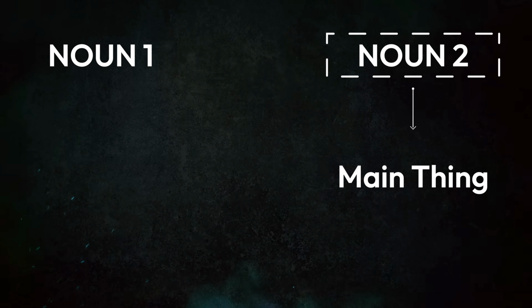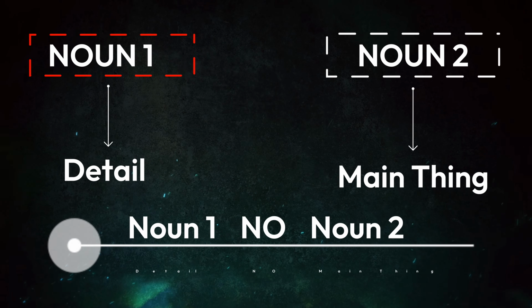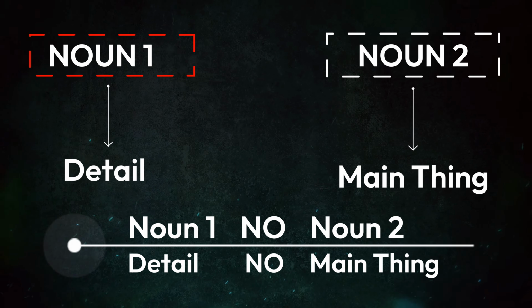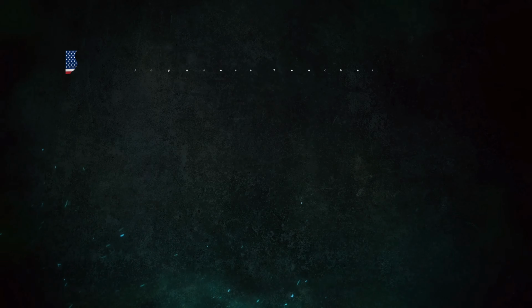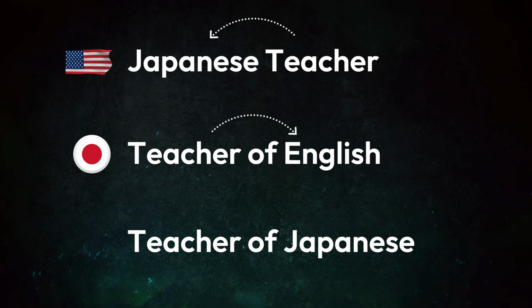In Japanese, no connects two nouns. The second noun is the main thing. The first noun gives the detail. So we have noun 1, no, noun 2. Detail, no, main thing. In English, we often flip this around and it becomes confusing. We say Japanese teacher, but in Japanese, the pattern is teacher of English, teacher of Japanese, and so on. Japanese is much more consistent. Once you feel this pattern, you can build so many phrases on your own.